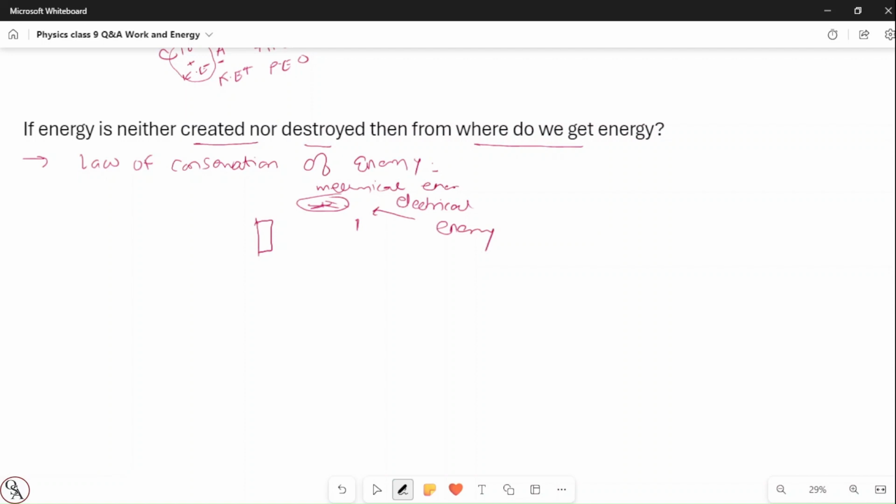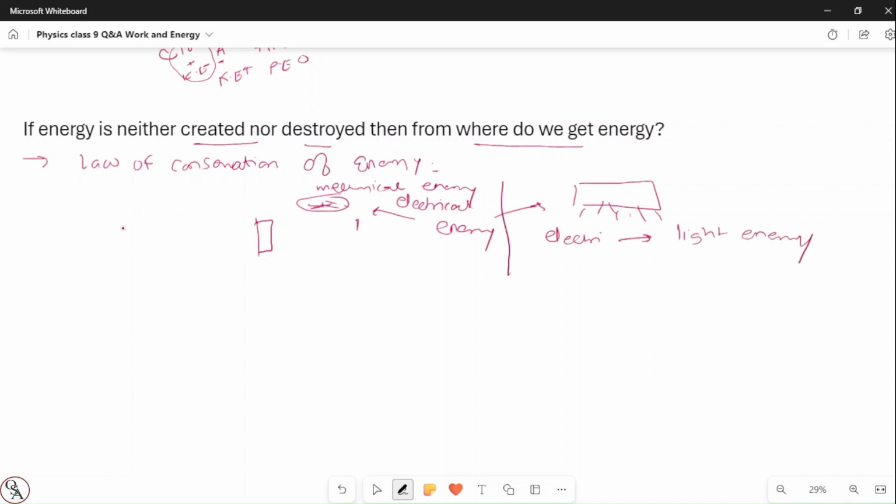Mechanical energy. Similarly, in another example, when electrical energy passes through our tube light or bulb, it gets lighted. So the electrical energy is converted into which form of energy? Light energy. And there are many such examples we can give.